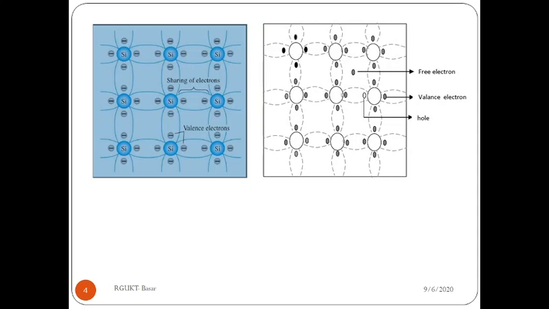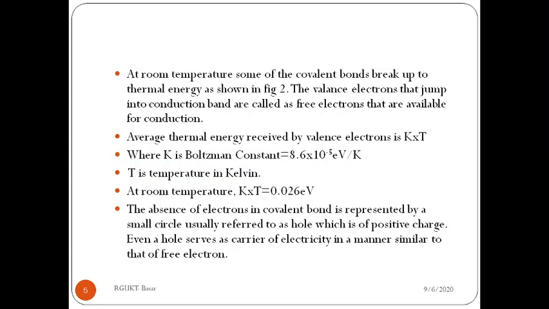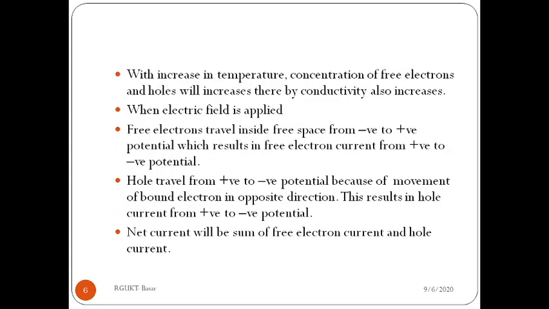When an external electric field is applied to the intrinsic semiconductor, free electrons travel inside free space from negative to positive potential, which results in free electron current from positive to negative potential. Similarly, holes travel from positive to negative potential because of the movement of bound electrons in the opposite direction. This results in hole current from positive to negative potential.